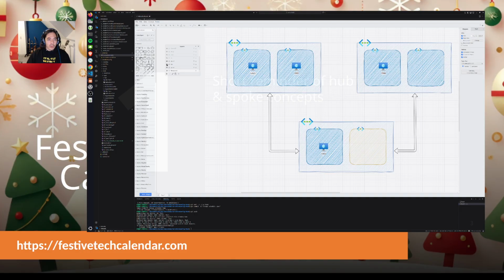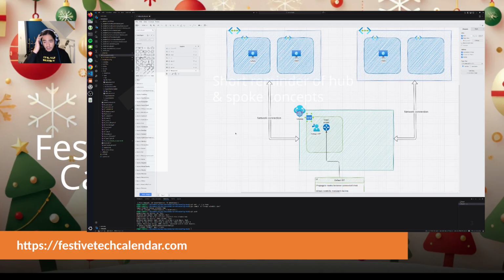If we remove this hub, we can consider the virtual WAN. The virtual WAN will be somehow very similar to what we had with the virtual network hub, except that we have something much more managed and in a way much more centralized. So now instead of having one virtual network acting as hub, I have one virtual WAN with one virtual hub, and in this virtual hub I get a router on which I have by default one route table.